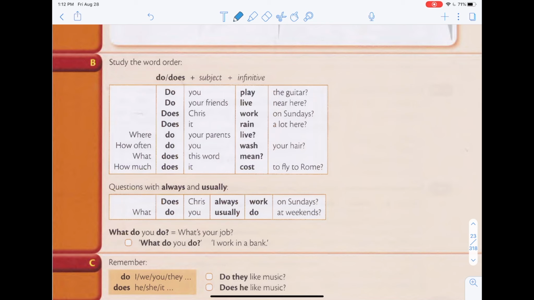So we have the question words here. Okay, question words like where, how often, what, how much. These are question words. And then you have your do or does. And then the subject, which is you, he, she, your friends, your parents, your country. These are the subject. And then infinitive, which is also the verb. So play, live, work, rain, things that happen. And then the other things that you want to talk about. So, for example,